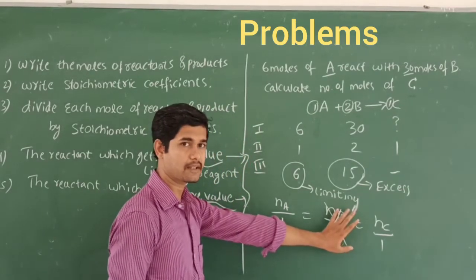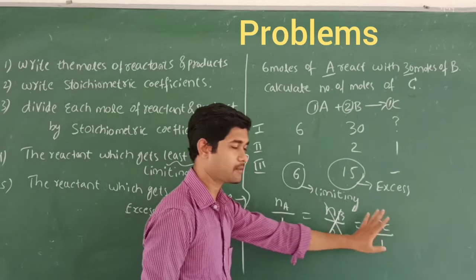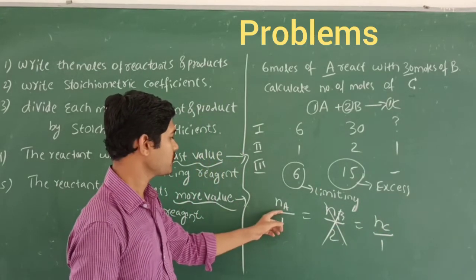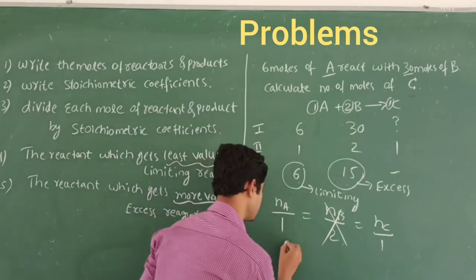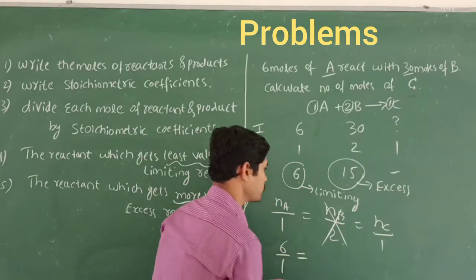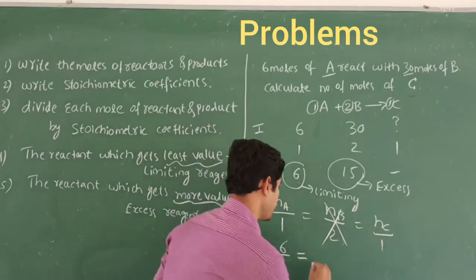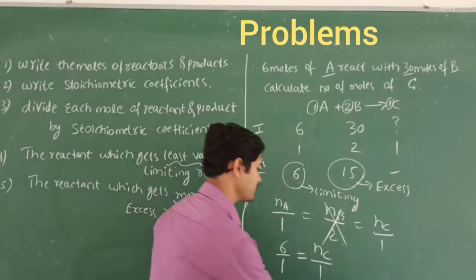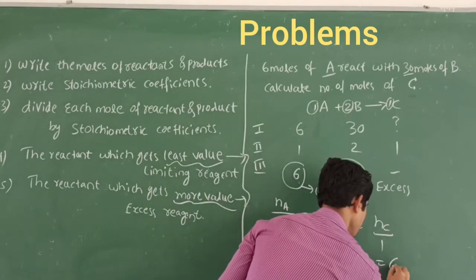Why? Because it is the excess reagent. We are not going to consider the product formed by the reactant that is in excess; we consider the limiting reagent. What are the moles of A? 6 moles. 6 divided by 1 is equal to Nc, the moles of the product C divided by 1. So the answer is Nc is equal to 6.